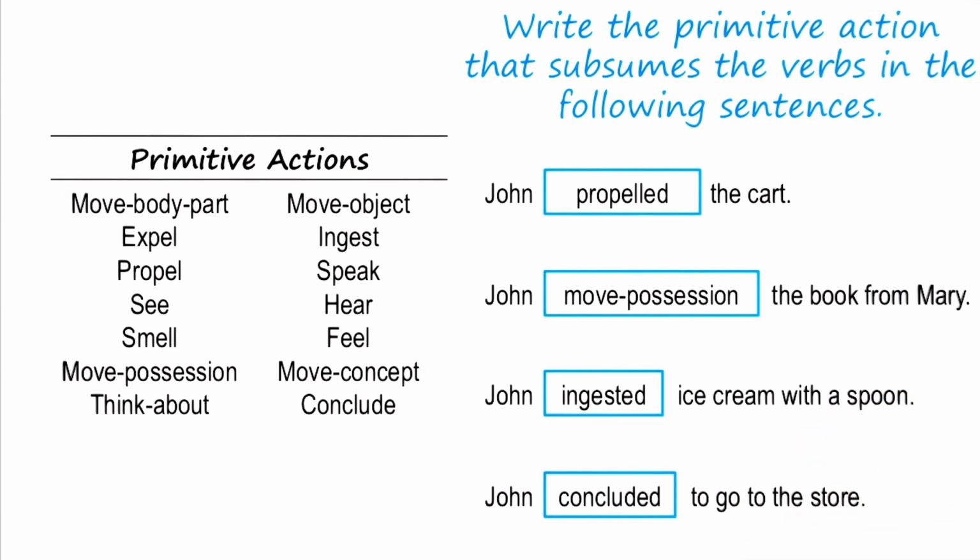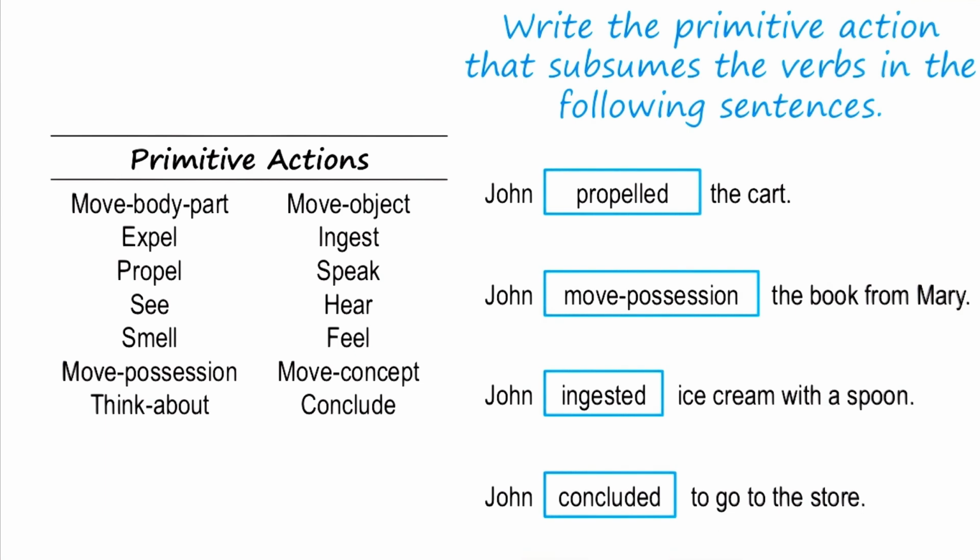inside John's own mind. But if John decided to go to the store, it suggests a final step of a thought process rather than an ongoing process. So I said John concluded to go to the store instead of thought about. That sounds right, David. There's sort of several other things to note here. One is that the last sentence here has 2 verbs in it, decided and go. And we'll see in a minute how we can deal with sentences or stories that have multiple verbs in them.